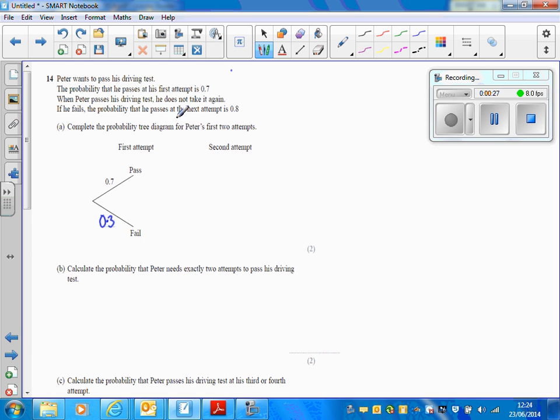If he fails, the probability that he passes at the next attempt is 0.8. So if he passes, we don't need to put anything here. He's passed, that's it. If he fails, he can then either pass or he can fail. And we're told here that if he fails, the probability he then passes is 0.8. Maybe he just becomes a little bit more careful. So that's 0.8, which means that this here must be 0.2.